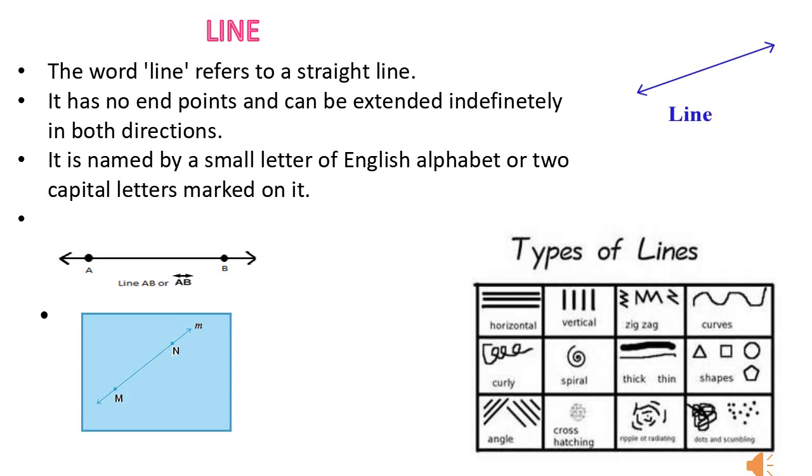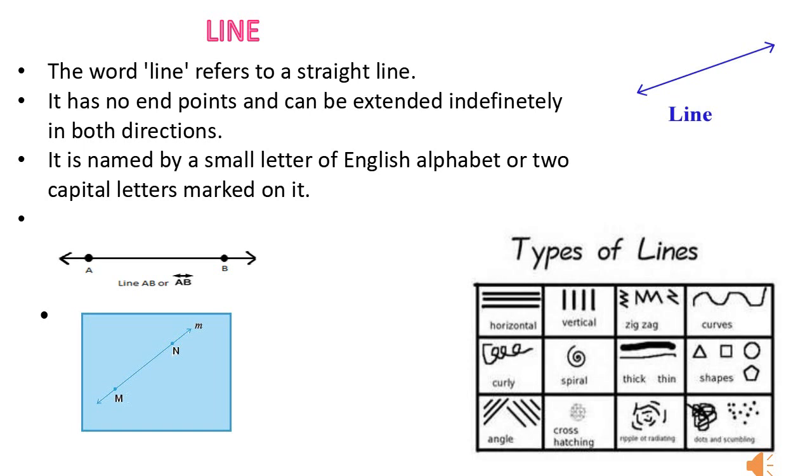See the figure given here. This represents a line AB. You can see the arrowheads written on top of AB. These arrowheads indicate that the line extends endlessly in both directions. It is sufficient to label a line AB as AB and draw the symbol of line, that is, arrowheads on top of AB.